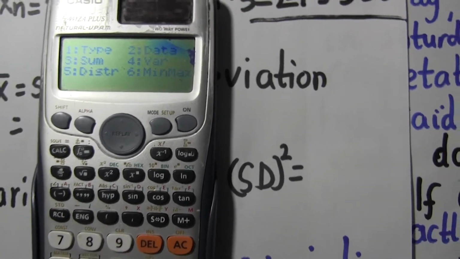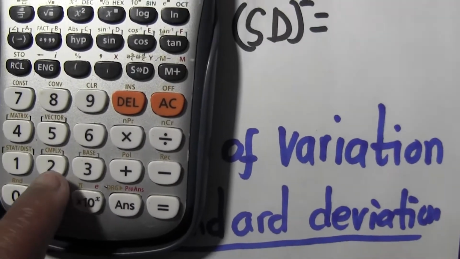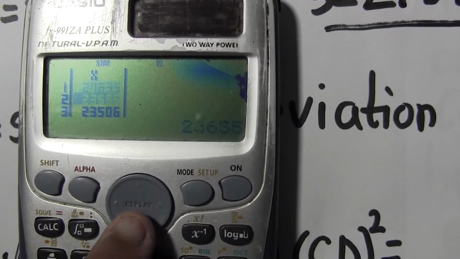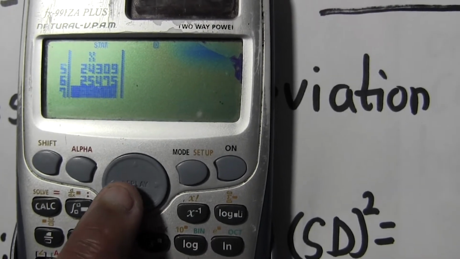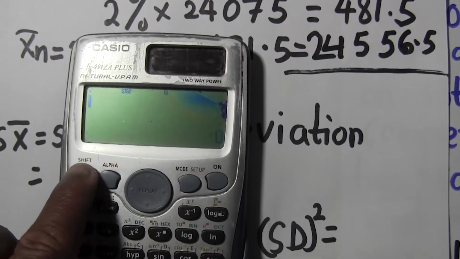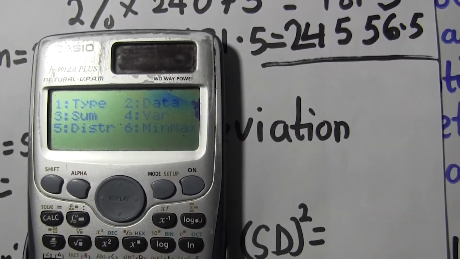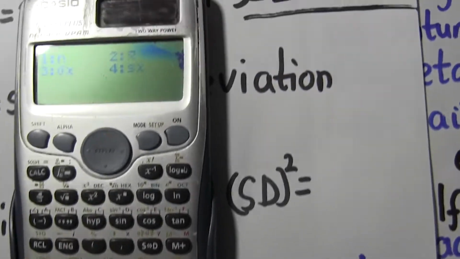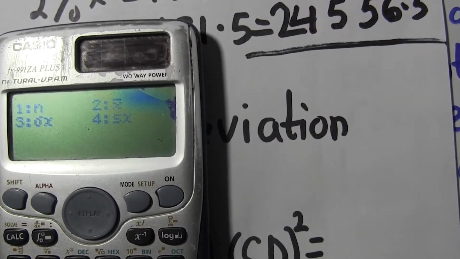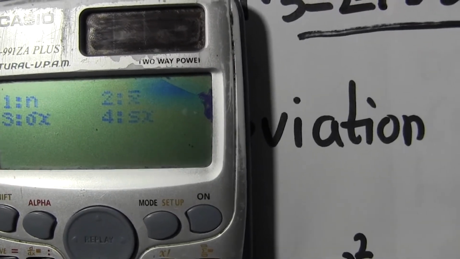If you want to check, you can press number 2 just to make sure it is the same data you are going to be dealing with. You see all your data is still there, all 6 data values. But we don't want that, so we want shift and then 1. We want to use those data. So click number 4, because number 4 is the standard deviation.